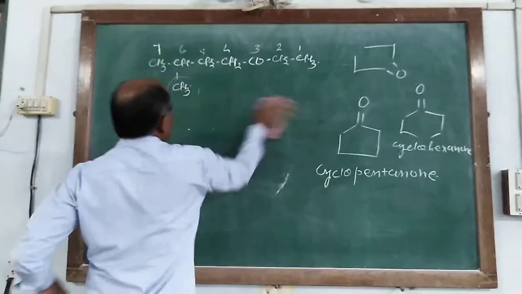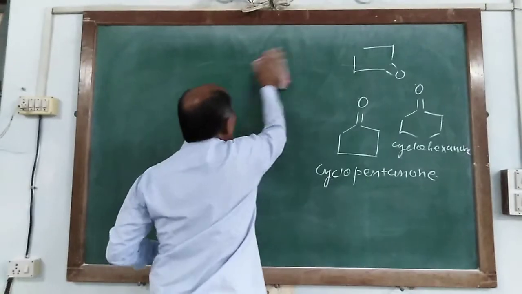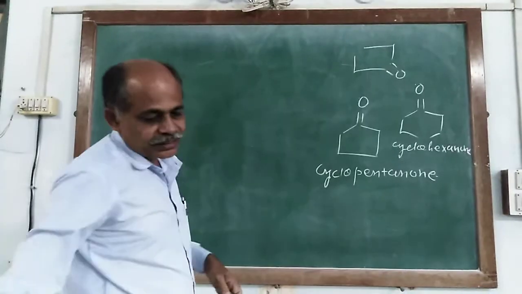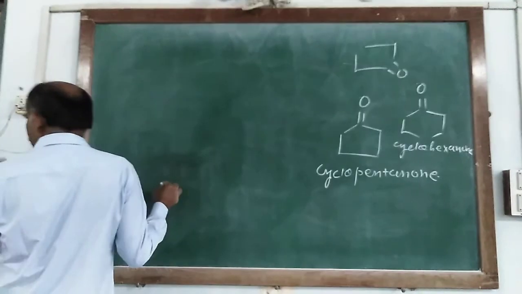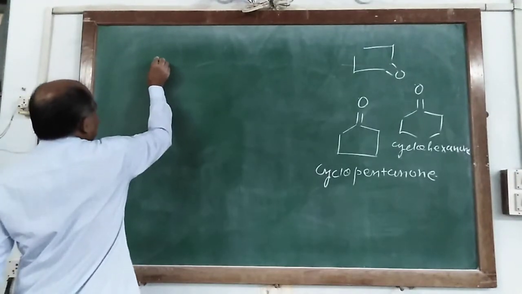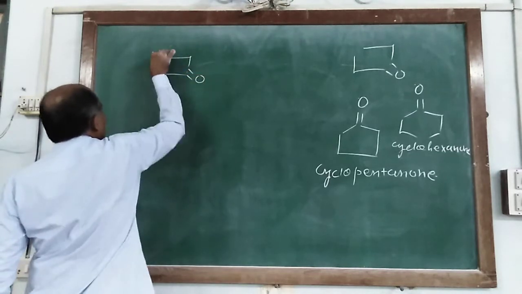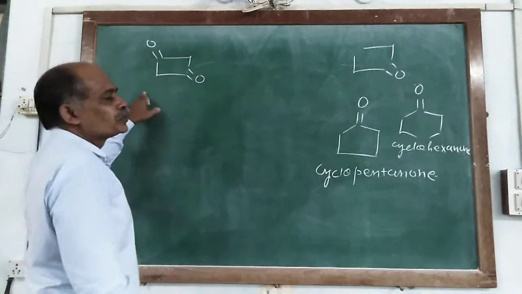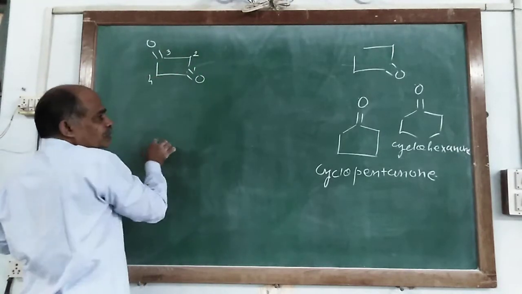But when a single compound has more than one group, meaning groups are repeated, say for example in this compound it has a double bond O and double bond O, numbers are necessary: 1, 2, 3 and 4.